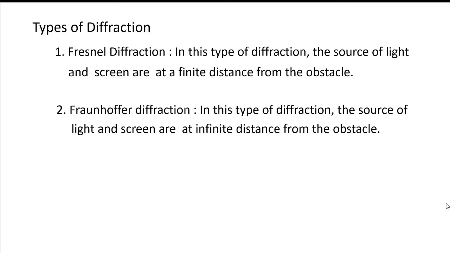Now, let us understand the types of diffraction. There are two types of diffraction. They are Fresnel diffraction and Fraunhofer diffraction. Let us discuss one by one. The first one is Fresnel diffraction. In Fresnel diffraction, the source of light and screen are at a finite distance from the obstacle, whereas in Fraunhofer diffraction, the source of light and the screen are at infinite distance from the obstacle.